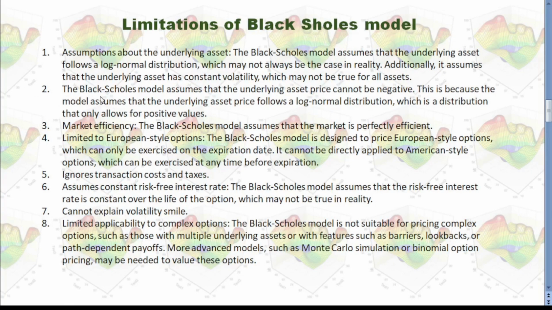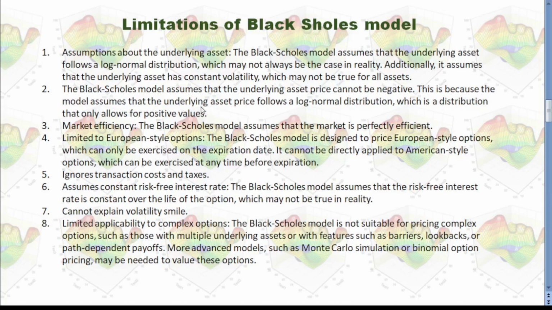Secondly, the Black Scholes model assumes that the underlying asset price cannot be negative. This is because the model assumes that the underlying asset price follows a log normal distribution, which is a distribution that only allows for positive values.